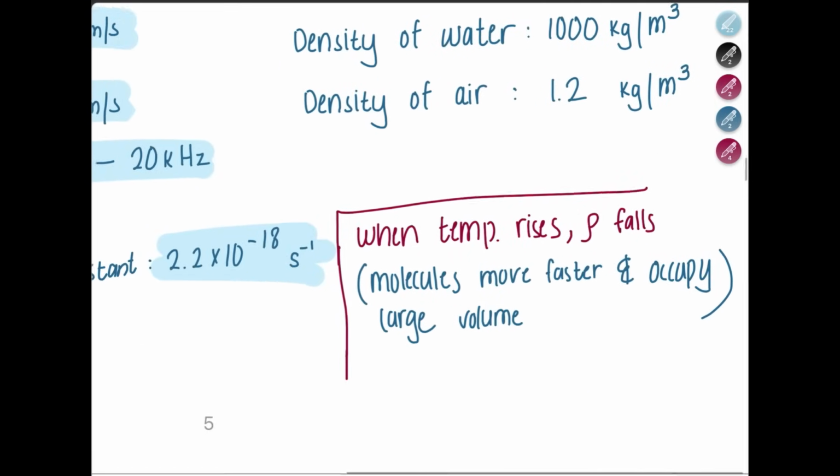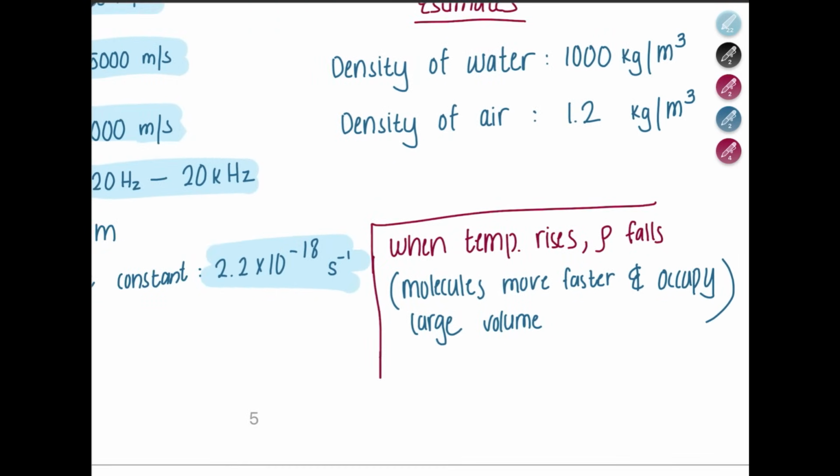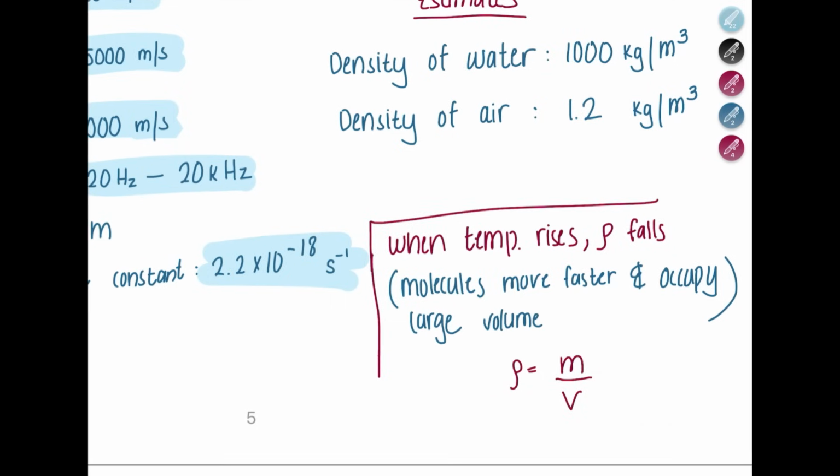Now, what happens to density with temperature? Always remember, generally when temperature rises, density reduces. Remember the equation for density? Density equals mass per volume. If the volume is increasing, density will decrease. So when temperature increases, volume also increases because particles have expanded and occupy more space. Therefore, density reduces. This also explains convection.